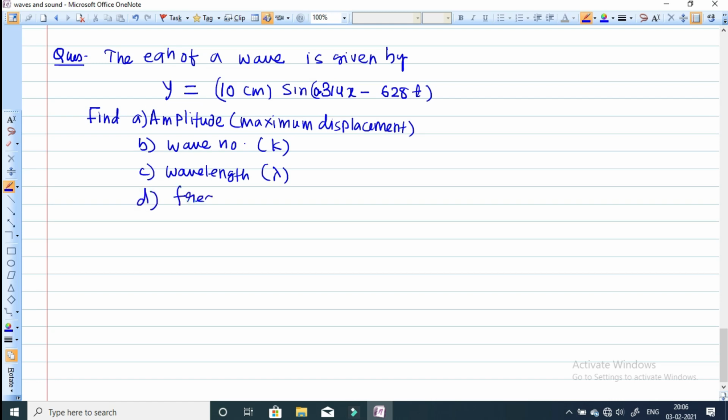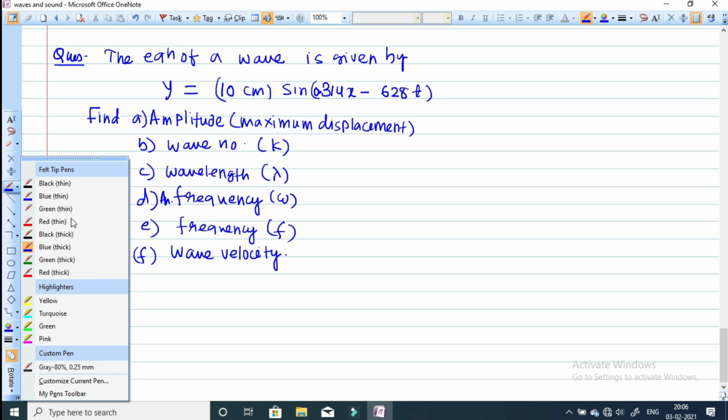First we can calculate the angular frequency omega, e, the frequency f, and then last, the wave velocity. What is the velocity of the wave? We can easily calculate it.